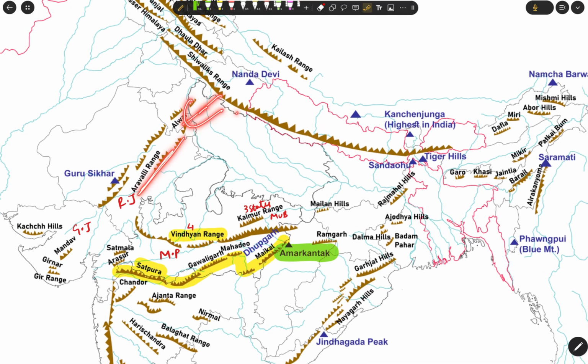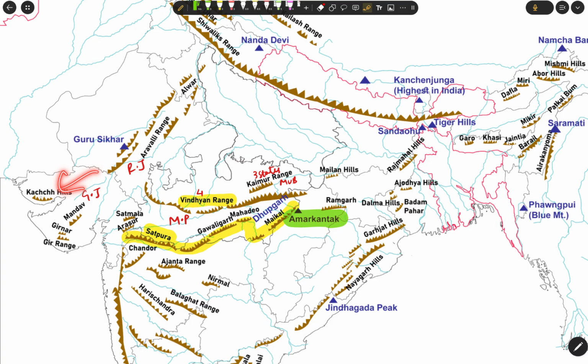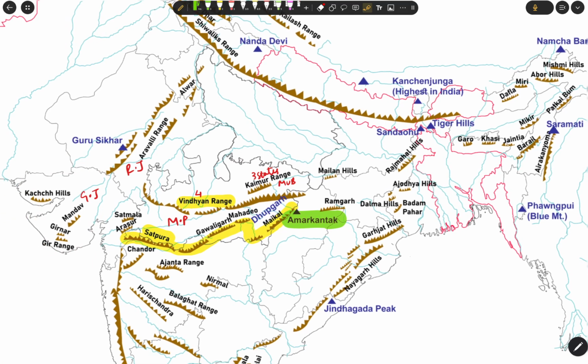we have the Aravalli range, which is in Rajasthan, Haryana, Punjab. I think Gujarat is also included: Gujarat, Rajasthan, Haryana, and Uttar Pradesh, and we have the Alwar hills. Next, towards the western region, we have the Kutch hills in Gujarat, and Mandav hills, Girnar hills, and this is the Gir range. We need to remember all these hills.